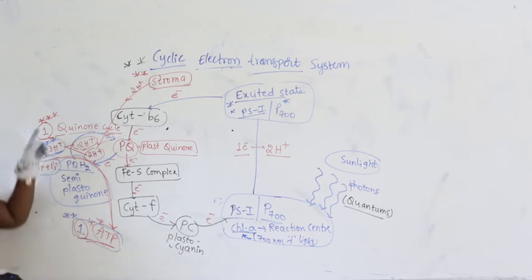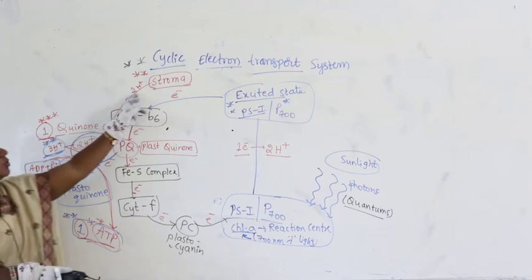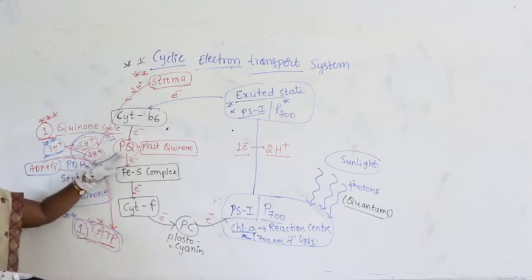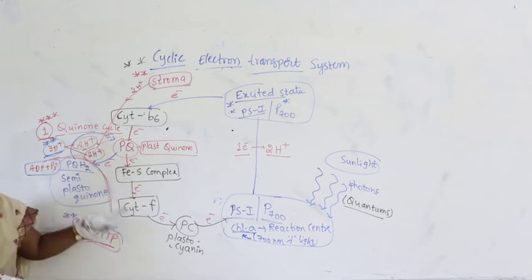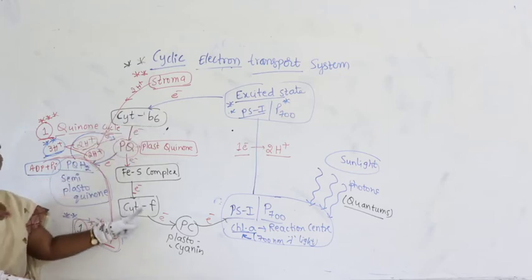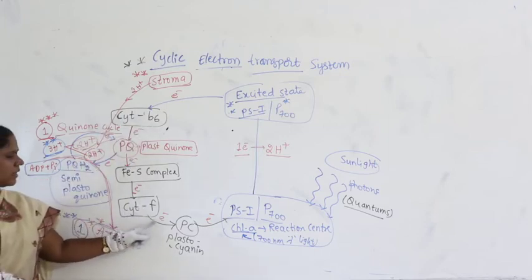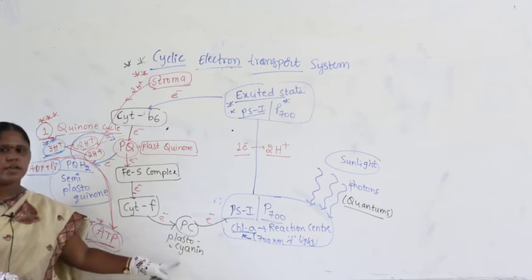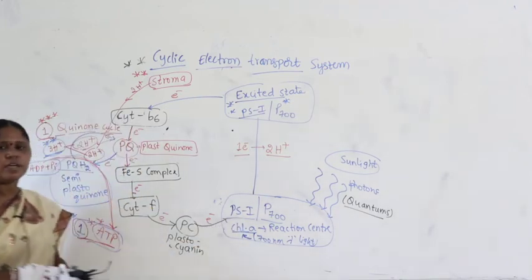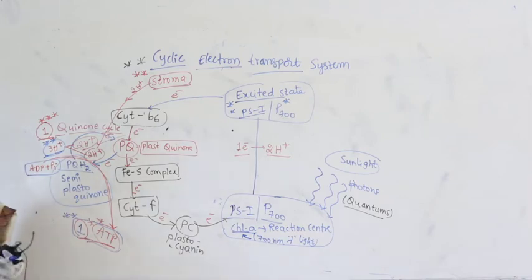ATP. So here 1 quinone cycle gives 1 ATP molecule, and 2 protons as usual it takes from the stroma. Then it completes 1 quinone cycle. The electron enters into the iron sulfur complex, and as usual enters into the cytochrome F complex. From here to here it is called the cytochrome B6F complex, and then the electron enters into plastocyanin and then enters back into PS1. This is nothing but what we call the cyclic electron transport system.